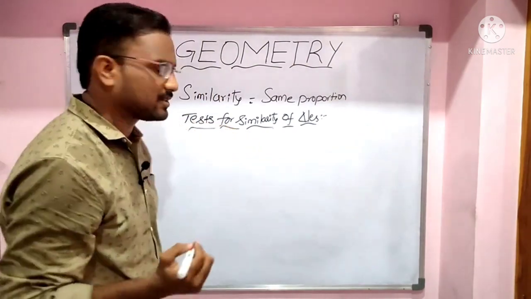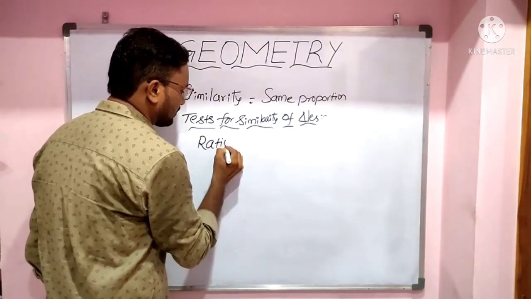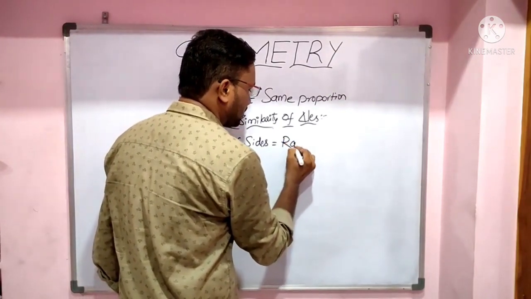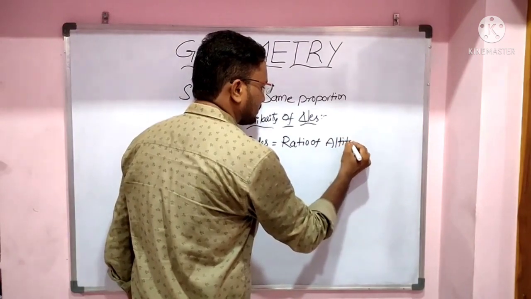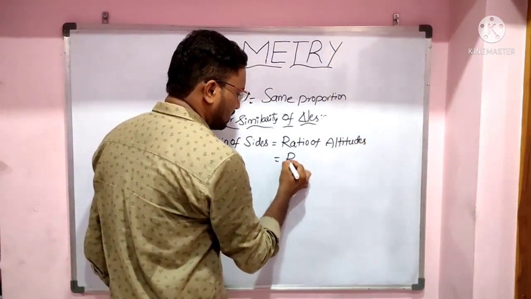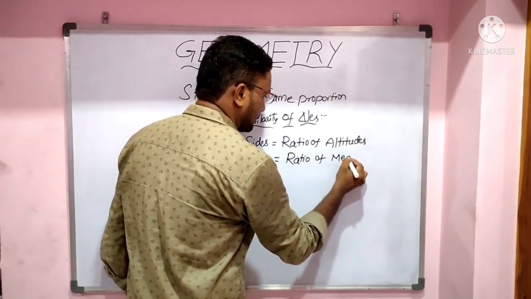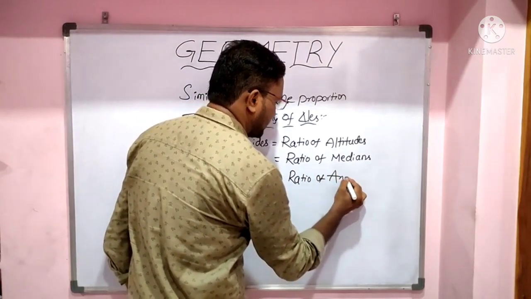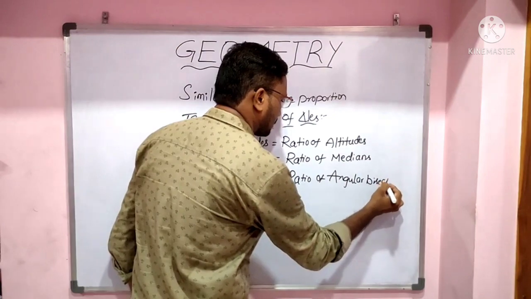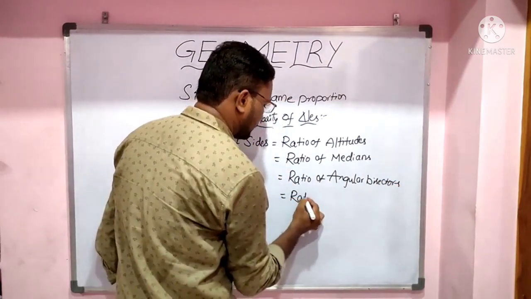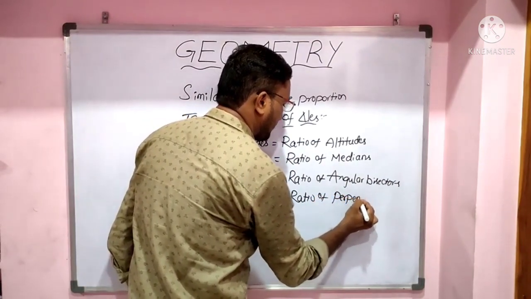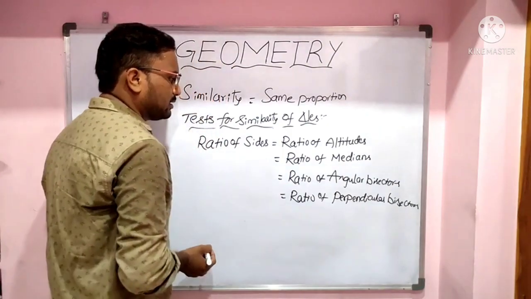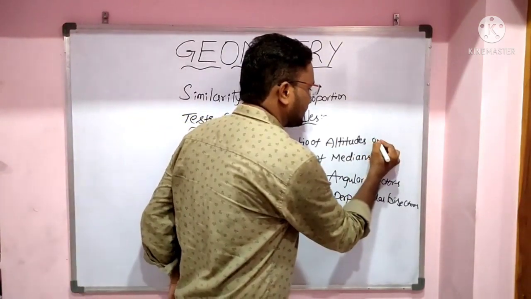If two triangles are similar, then we have one result: the ratio of sides is equal to the ratio of altitudes, that is equal to the ratio of medians, and that is equal to the ratio of angular bisectors, and that is equal to the ratio of perpendicular bisectors. Here the ratio of sides equal to the ratio of altitudes. Altitudes are nothing but heights.